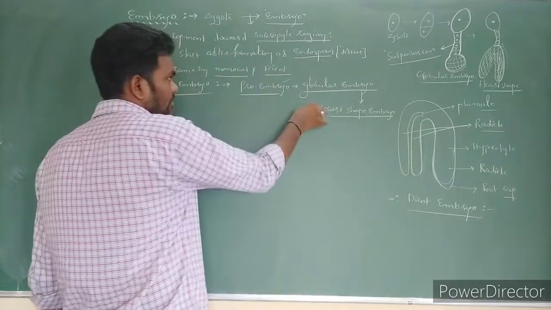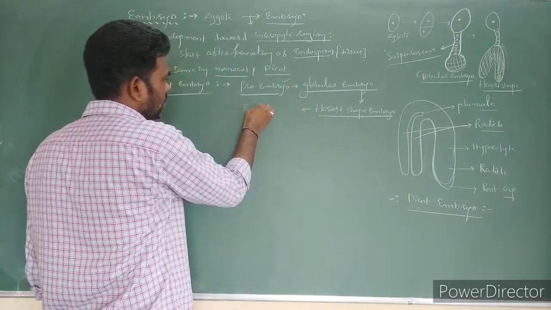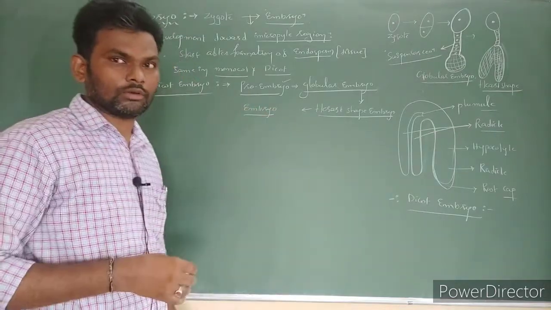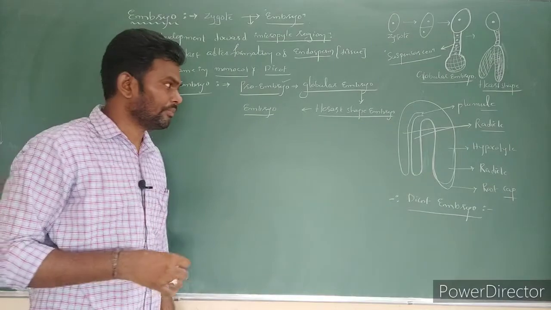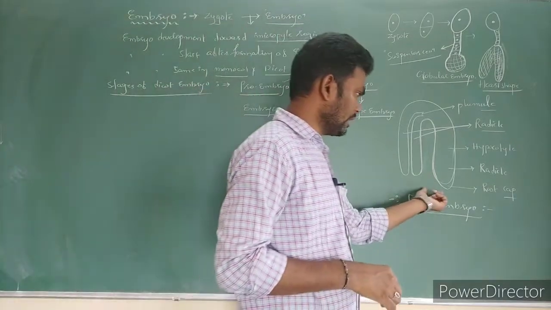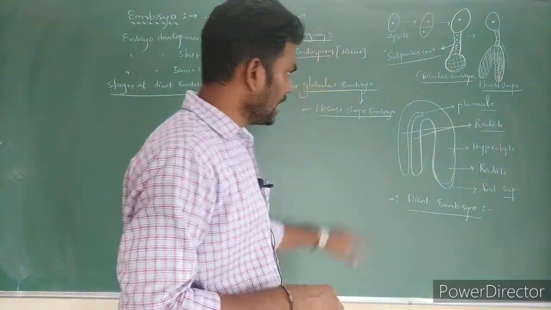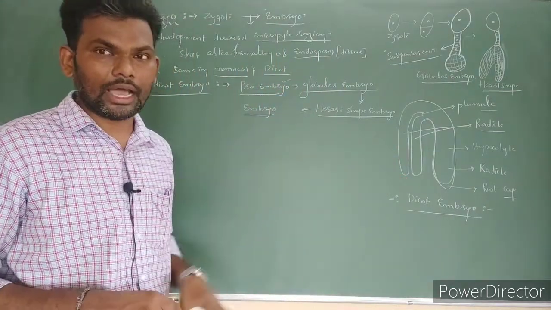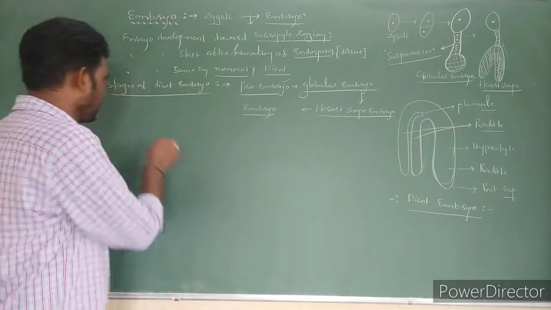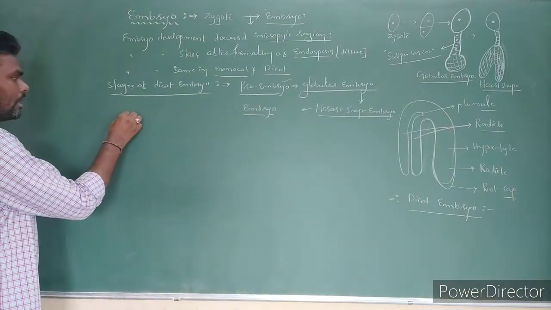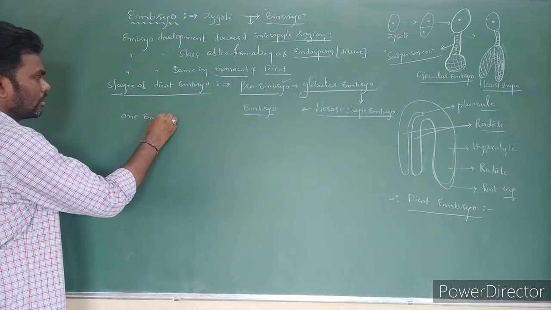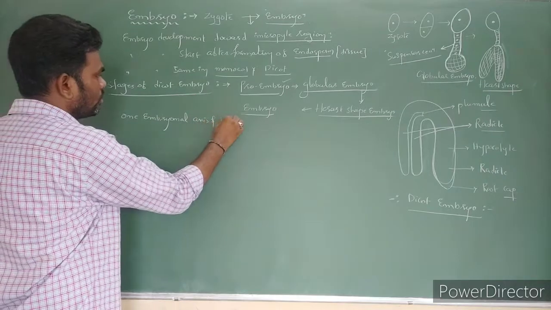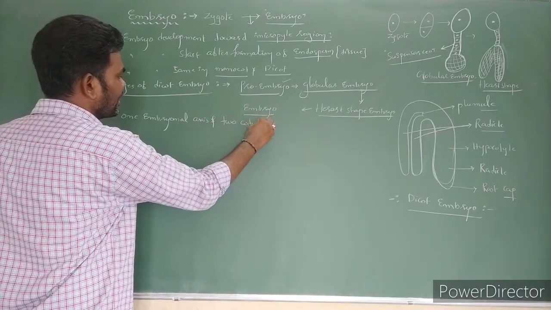Now the heart-shaped embryo is going to mature to become one complete embryo, and different organs are going to form. So let's see, this is actually a dicot embryo. The dicot embryo contains one embryonal axis as well as two cotyledons.